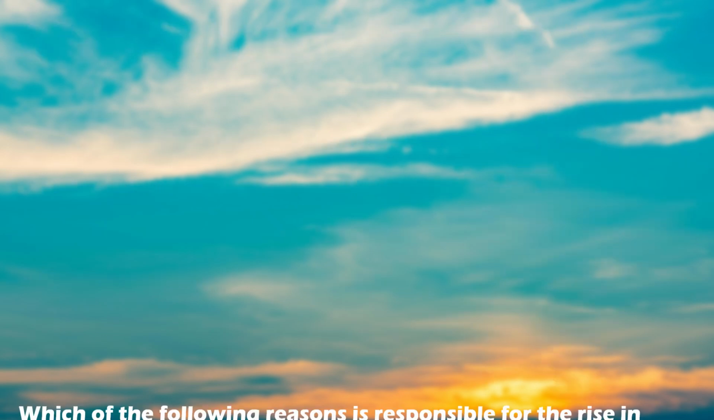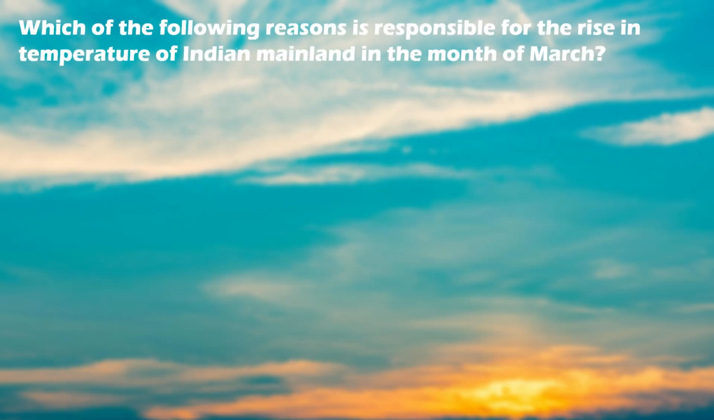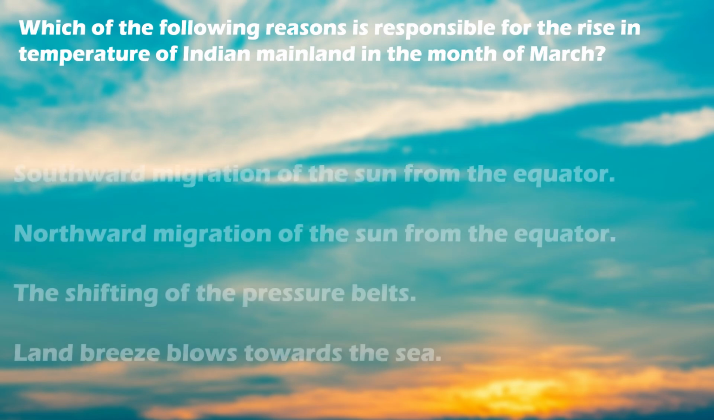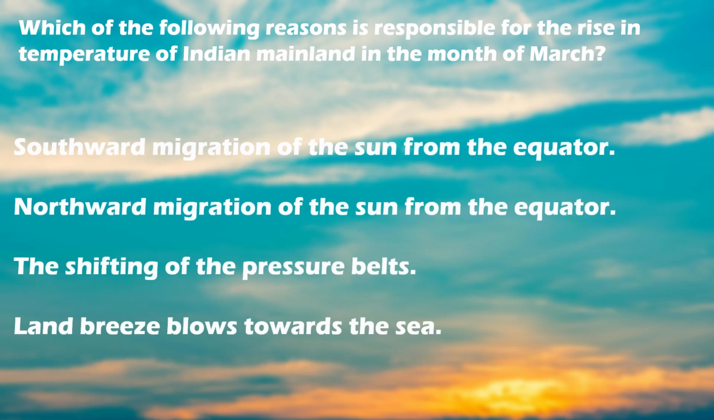The next question is, which of the following reasons is responsible for the rise in temperature of the Indian mainland in the month of March? The options are southward migration of the sun from the equator, northward migration of the sun from the equator, the shifting of the pressure belts, land breeze blows towards the sea. And the correct option is northward migration of the sun from the equator.